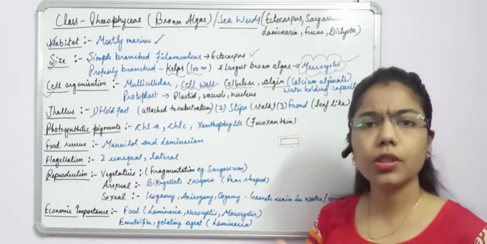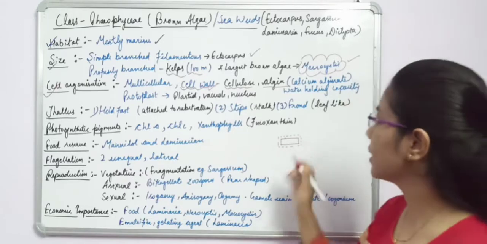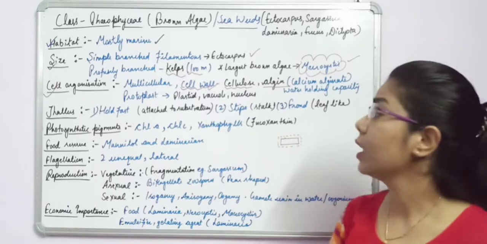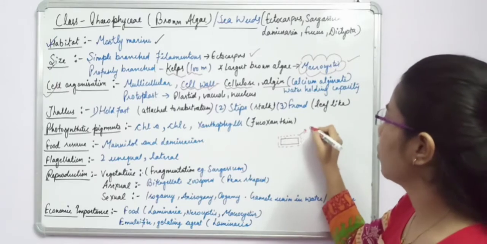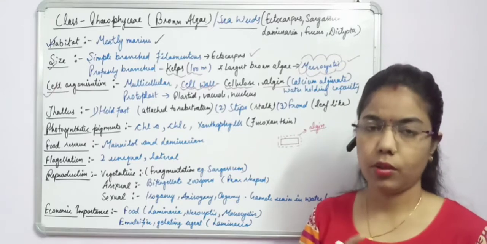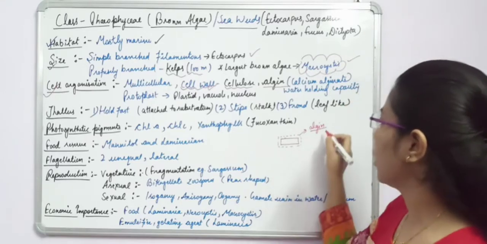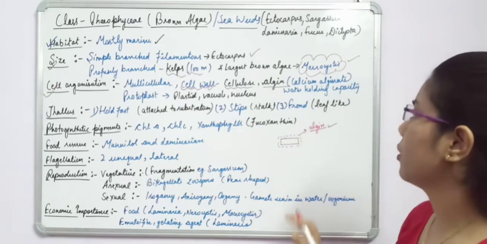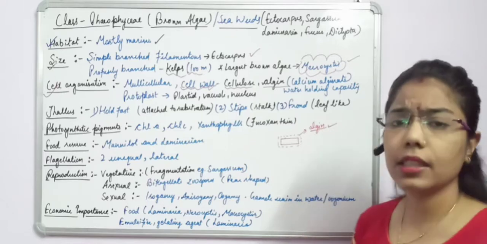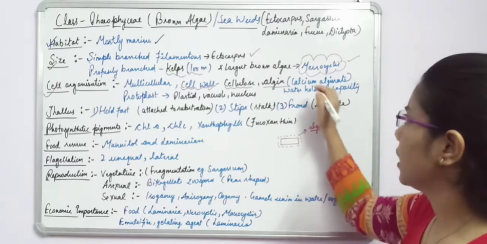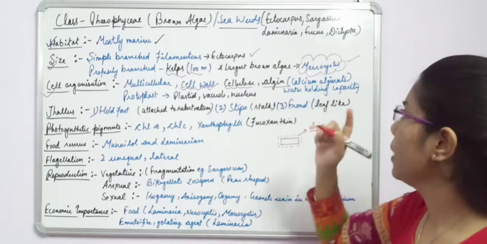ओके, और म्यूसिलेजिनस सब्सटेंस, कुछ स्टिकी सा सब्सटेंस कहाँ पे दिखाई देगा आपको, जो कि पूरी सेल वॉल को सराउंड करेगा, और इसे क्या कहते हैं? This is known as algin, and this algin is very, very important. Okay, if we talk about the economic importance of algin, then it is playing a very important role, and this algin is present in the form of calcium alginate.